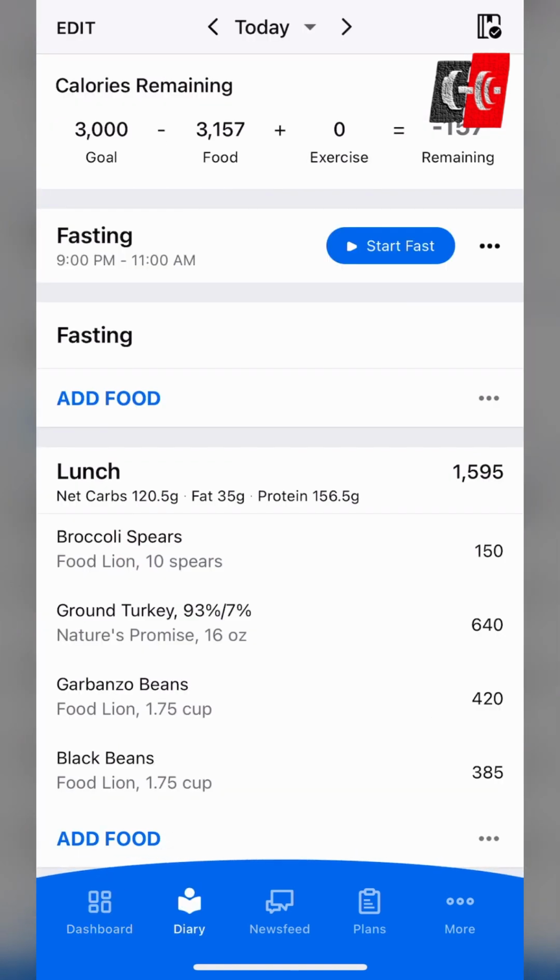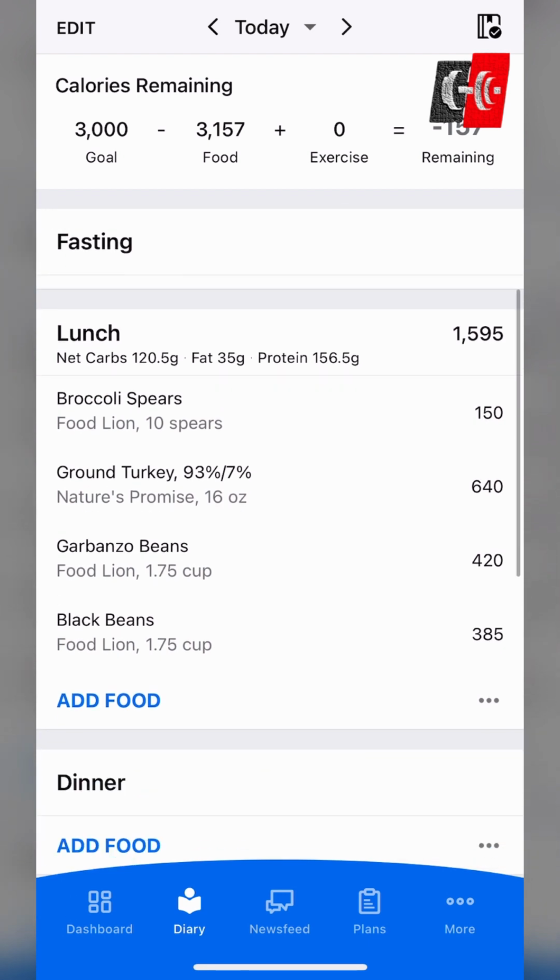If I click on the diary button, which is to the right of the dashboard, I have my actual food logs. So for lunch today, I've logged some broccoli spears. What I actually do is when I'm at the store, I scan the barcode, which is a premium benefit, but it is well worth signing up, I believe, for the app for a year. I believe it's like $70 for the whole year. I believe it's well worth it.